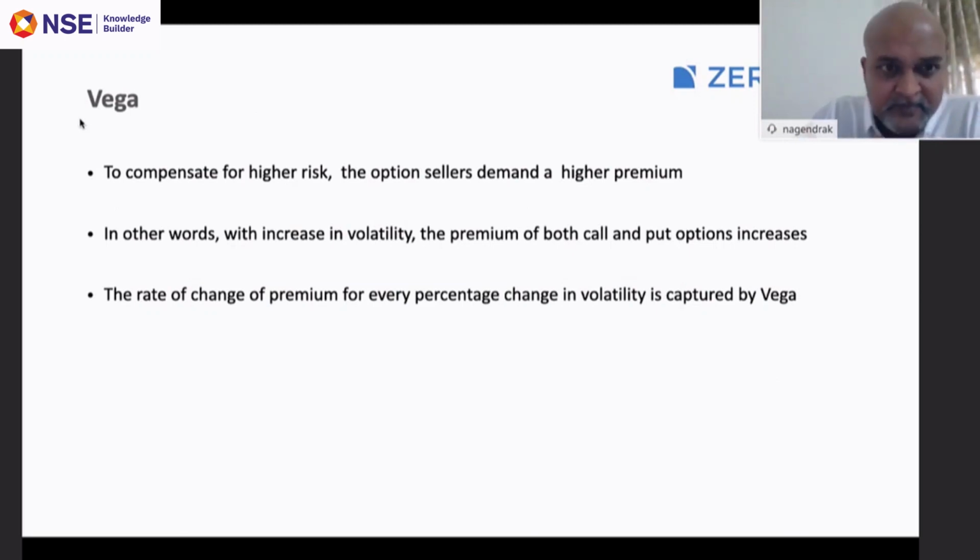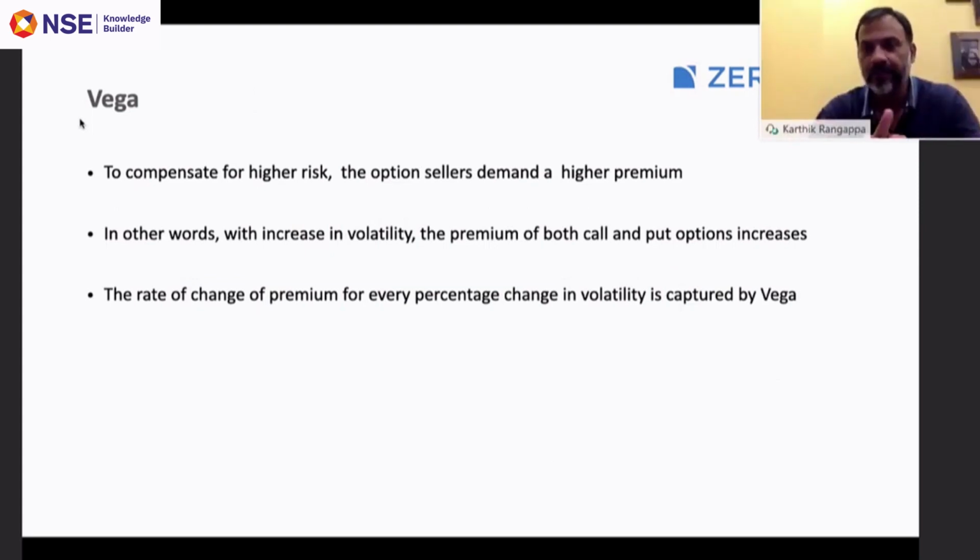So see, in options, the answer to all questions goes back to the Black-Scholes calculator. You can use the Black-Scholes calculator to either calculate the fair price of an option by giving volatility as an input, or you take the market price of an option that you see on your market watch, use that as an input in your Black-Scholes calculator, and get the implied volatility value. So you can use the Black-Scholes calculator for either price or volatility, but not both.